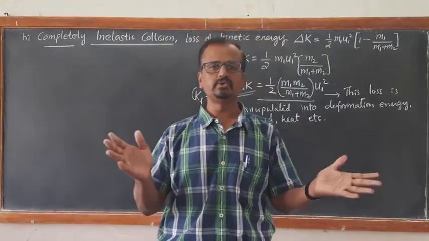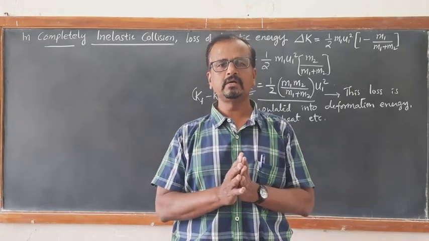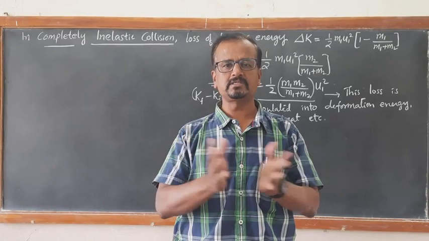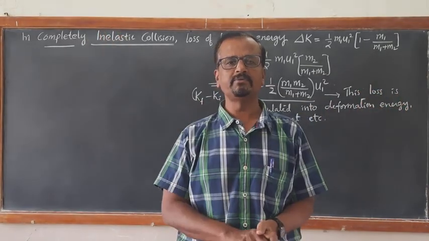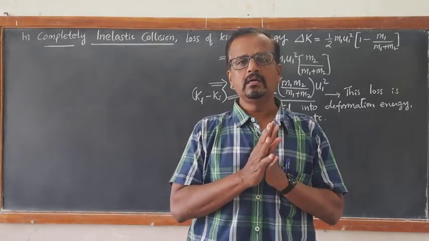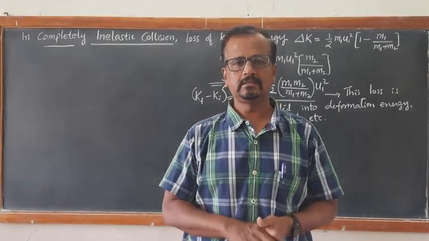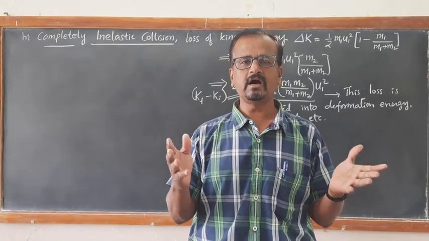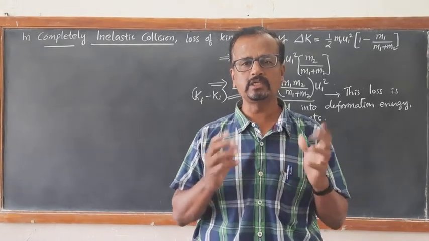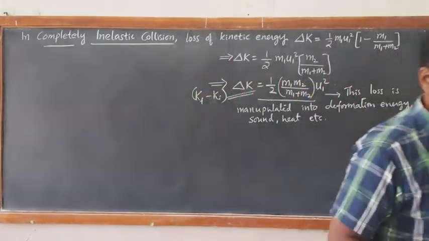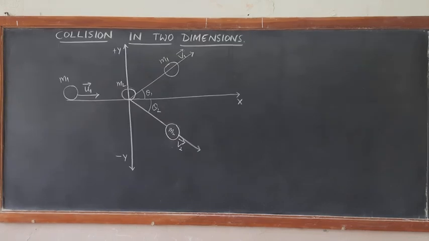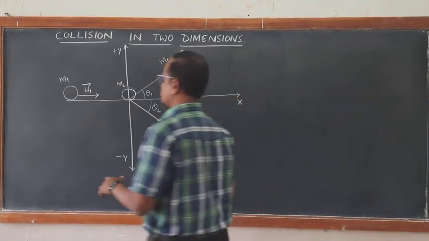Otherwise, in usual practice, the spheres after collision scatter in different directions. So the spheres scatter on a plane, and it becomes a collision on a plane, or collision in two dimensions. Now let us study collision in two dimensions.